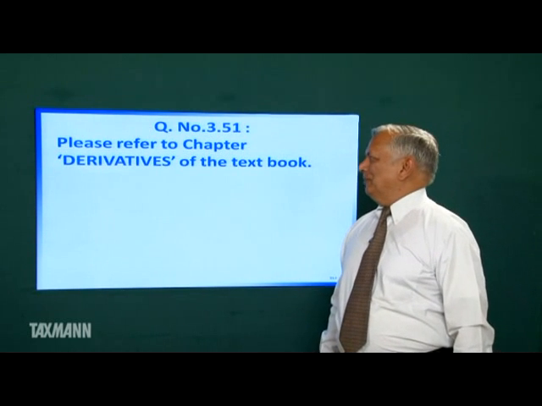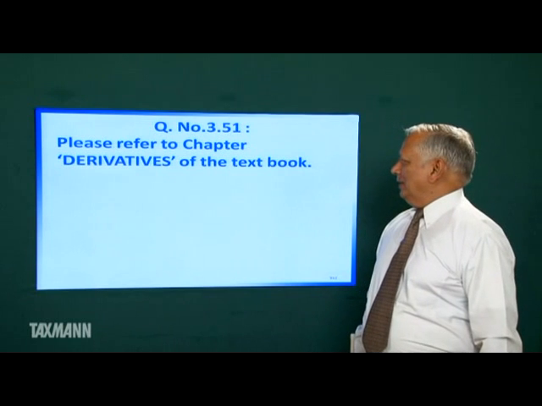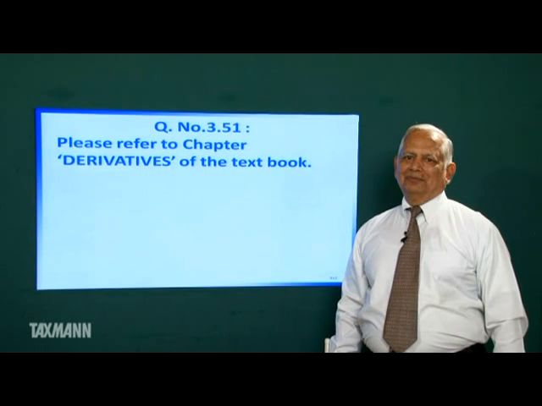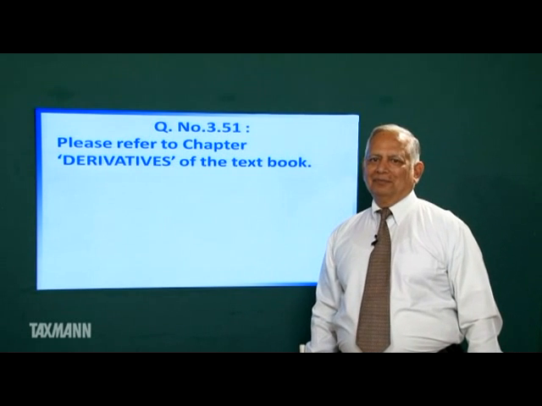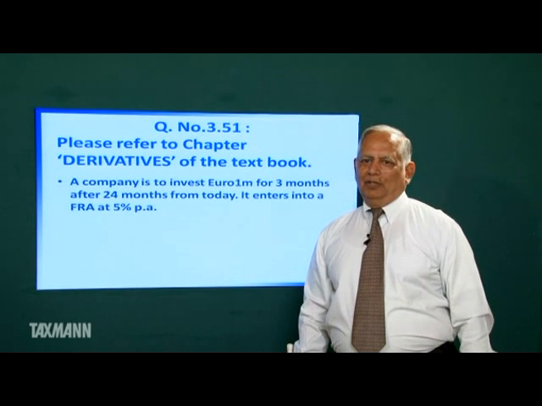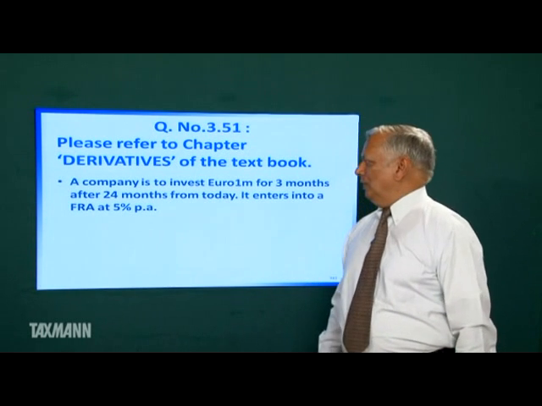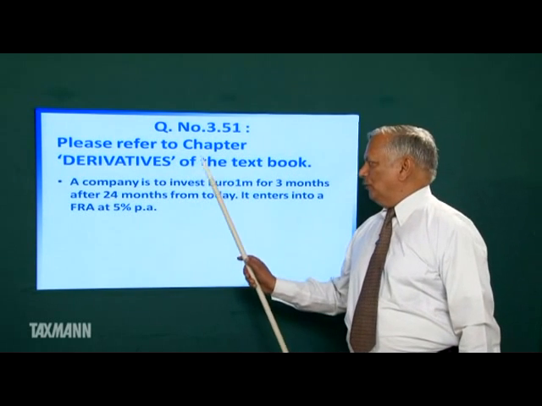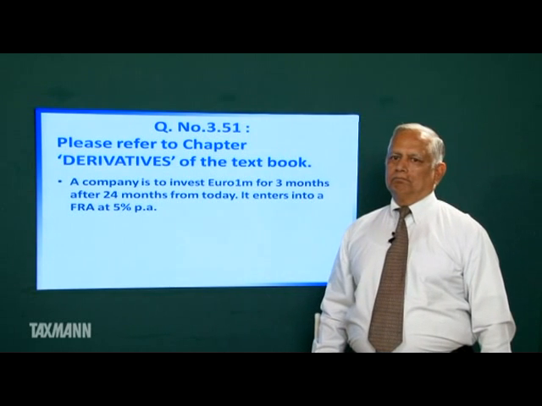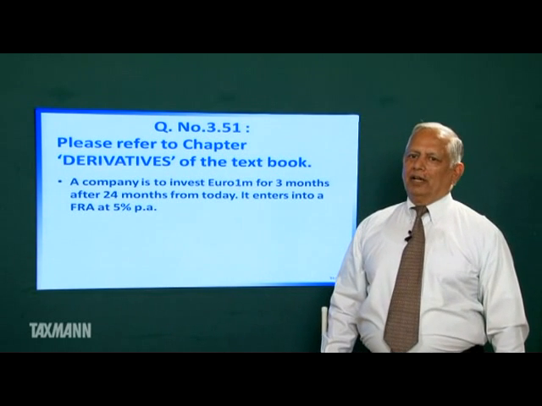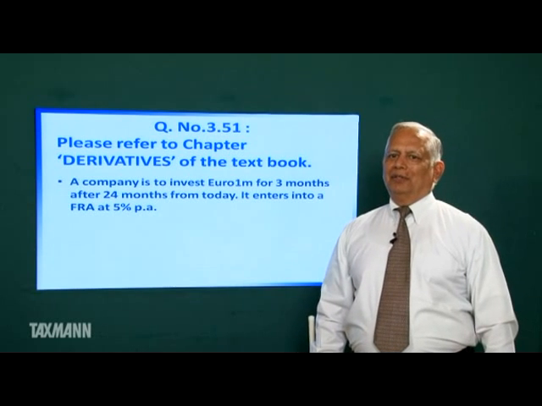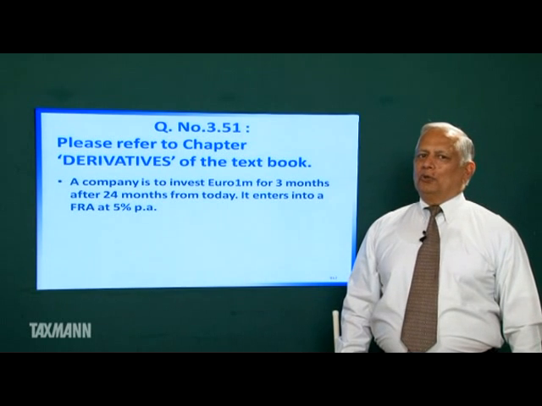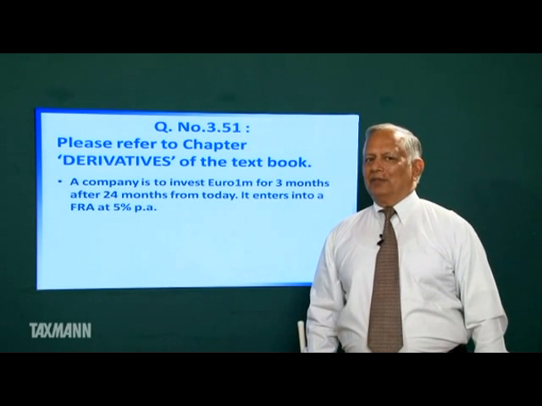Question number 3.51. Please refer to the chapter Derivatives of the textbook. Please go through the question thoroughly. In this question, a company has to invest euro 1 million for 3 months after 24 months from today. It enters into a forward rate agreement. The forward rate agreement will be referred as 24 into 27 forward rate agreement.